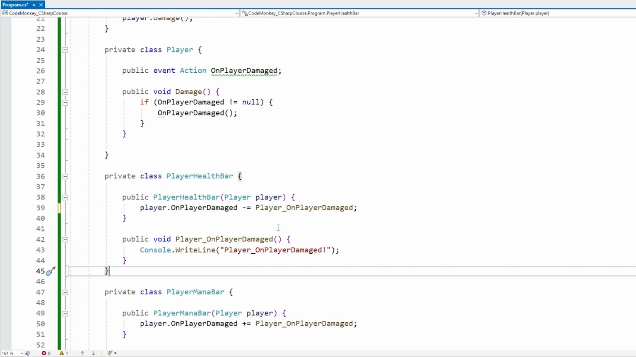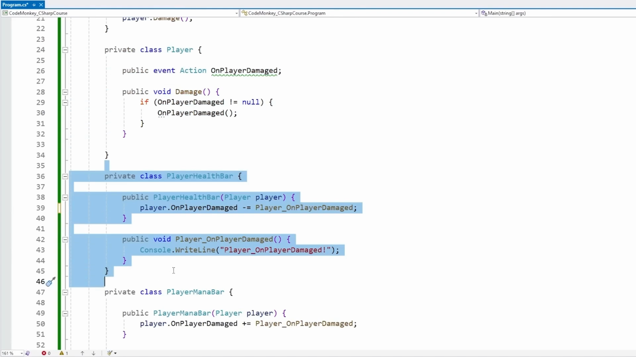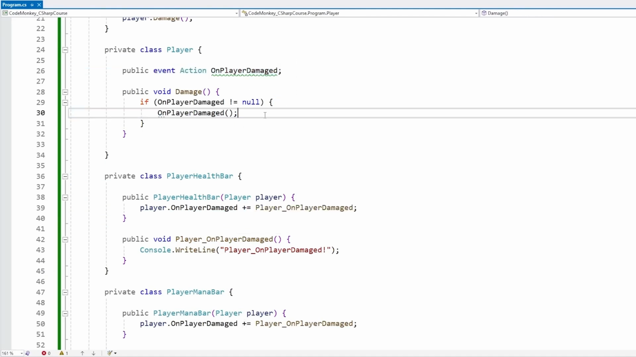Either pay attention to the lifetime of the objects, because if the player has the same lifetime as this one, then technically you don't need to unsubscribe. But if they do have different lifetimes, then when this object gets destroyed, make sure you unsubscribe from that event. So yep, we can either do plus equals or minus equals to subscribe or unsubscribe. And on the class that defines the event, we can also call the event.